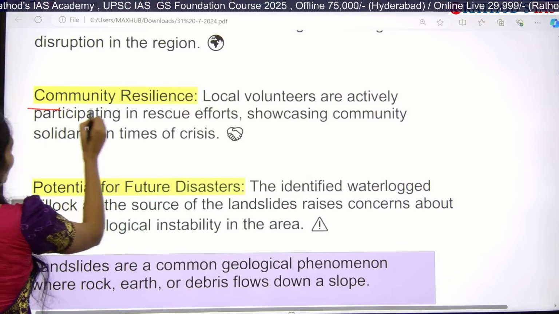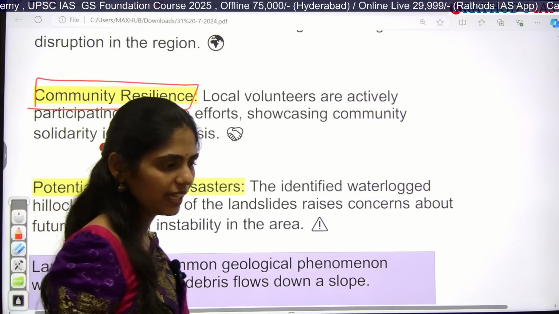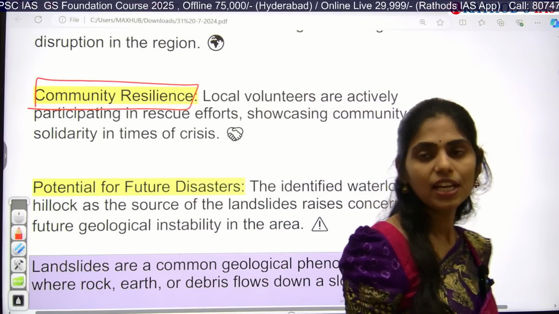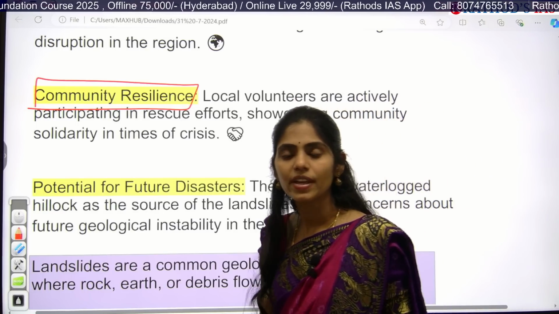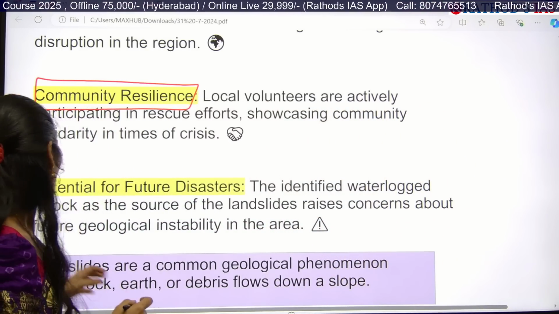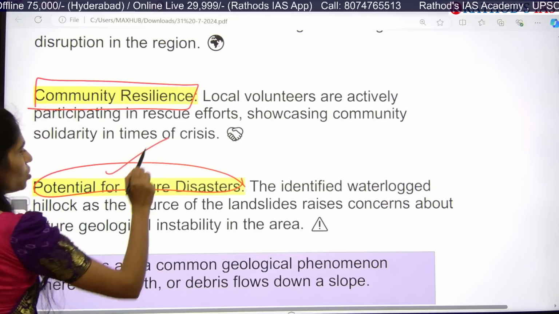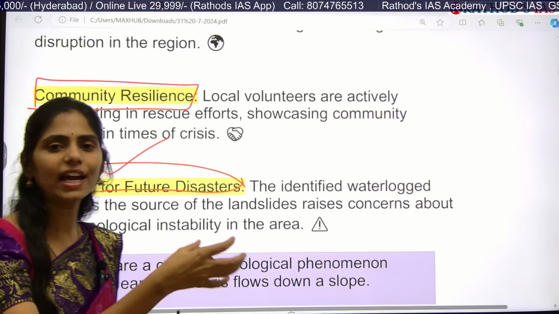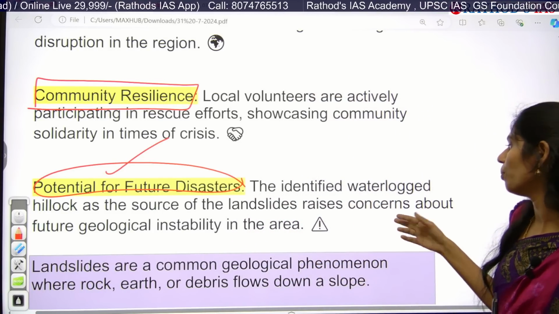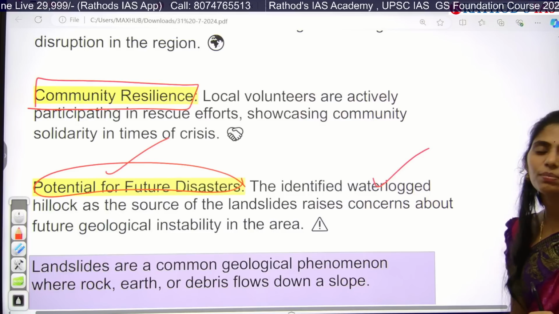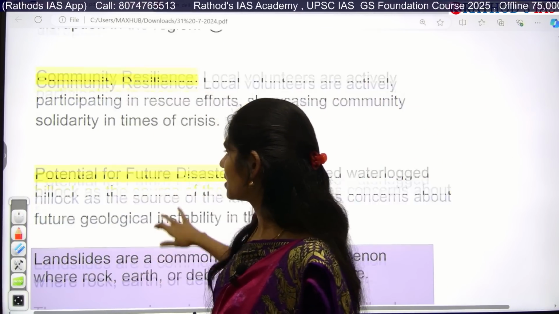Apart from that, we need to focus on community resilience as well. The people present in that local area, the local volunteers, will be very helpful in rescue efforts because they know that region much better compared to other people. Next, we have to understand the potential for future disasters as well. So we have to go with proper mapping of the region where landslides occur frequently, and based on that, take proper rescue operations and preventive measures. These are the things you have to remember from this article point of view.